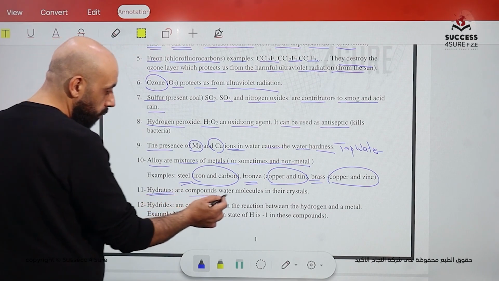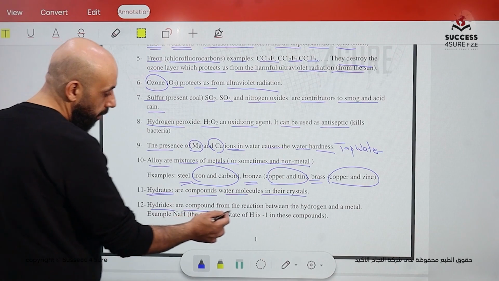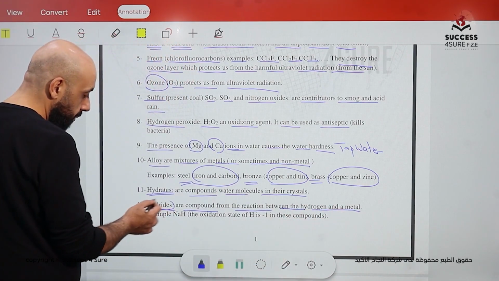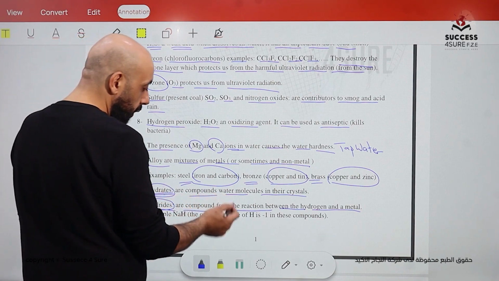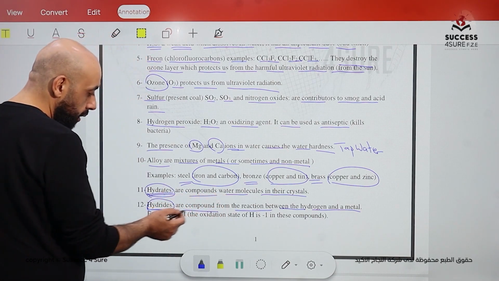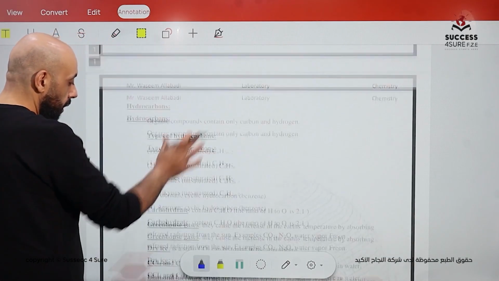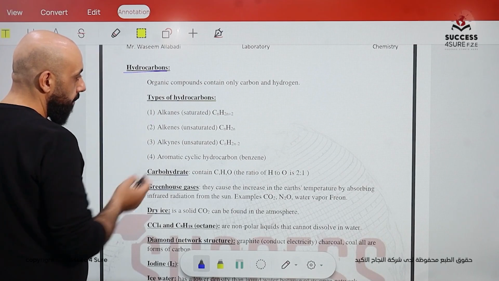Hydrates are compounds with water molecules in their crystals. A hydride is a compound from the reaction between hydrogen and a metal. So you have to know the difference between hydrides and hydrates. A hydrate is a compound with water molecules. A hydride is produced when a metal reacts with hydrogen. Now here, remember hydrocarbon. We're going to talk about it in the next chapter.